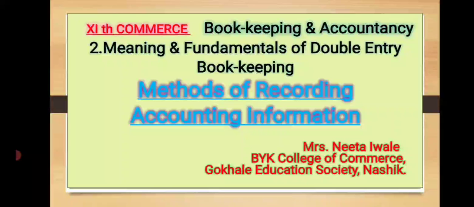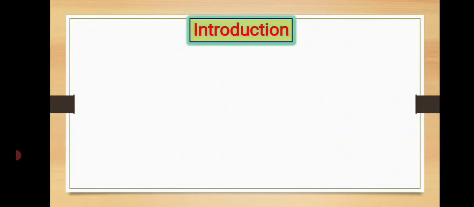Students, we understood the meaning of bookkeeping and accountancy in the first chapter. We also got familiar with some important terminologies in bookkeeping such as capital, assets, liabilities, their types, profit, loss, goods, etc. And the most important term is transaction. Students, now you very well know which activity will be called a transaction. Am I right? Yes, it is an economic activity.